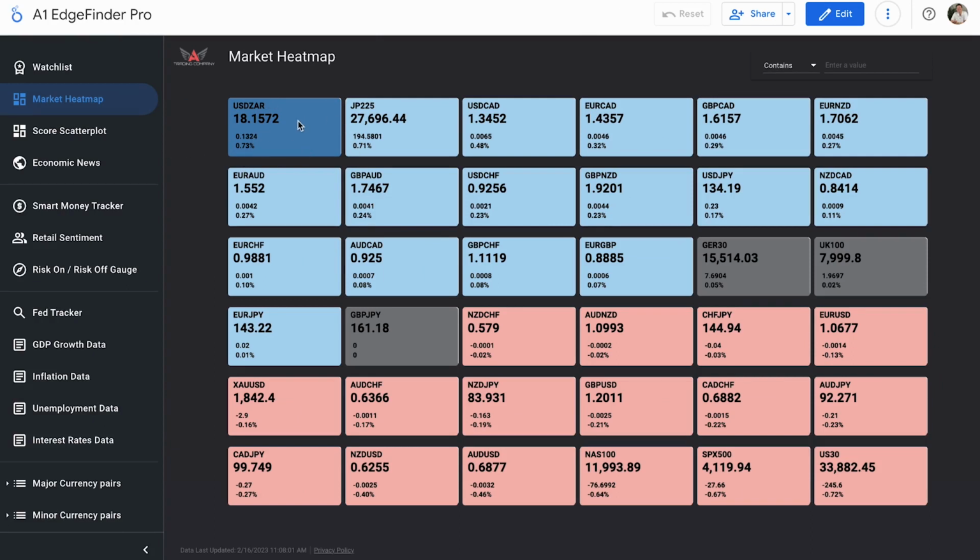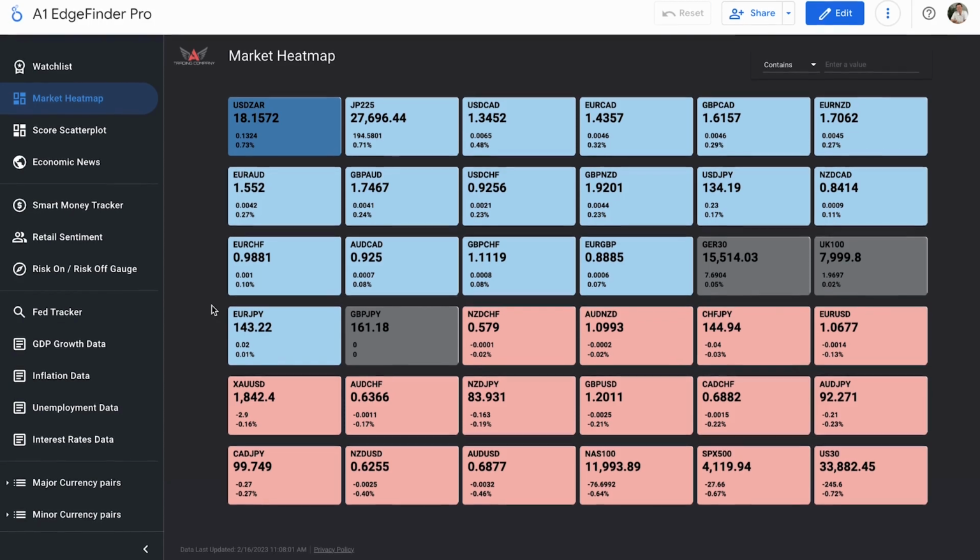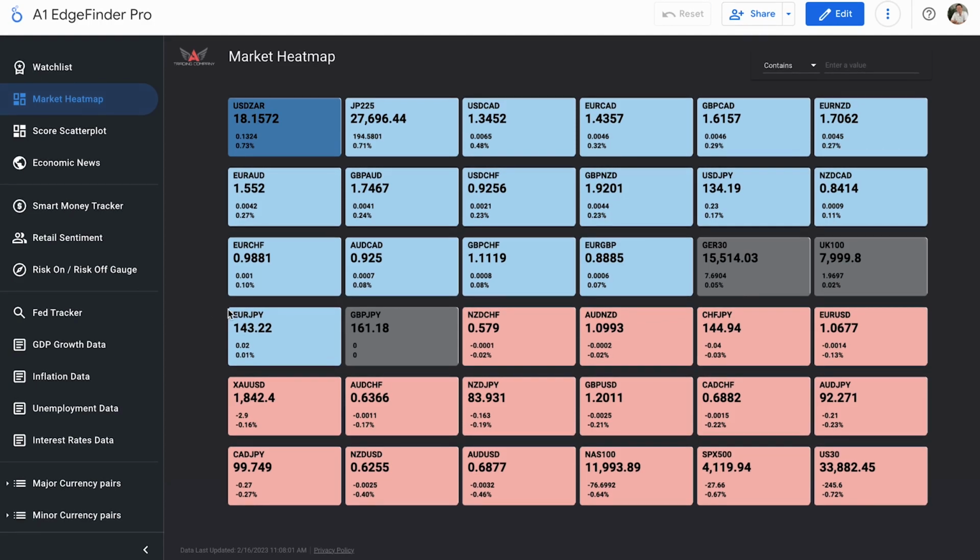Again, of course, if you're unfamiliar with the market heat map, what we're looking at here is a list of all of our assets listed in the Edge Finder, and these blue boxes up here mean that it is up on the day so far, while these red boxes down here mean that it is down on the day so far, and it's getting updated every 15 minutes. So as the market is moving and trending in certain directions, you'll get an update on how all of those assets are trending. So let's take a look down here at the bottom.